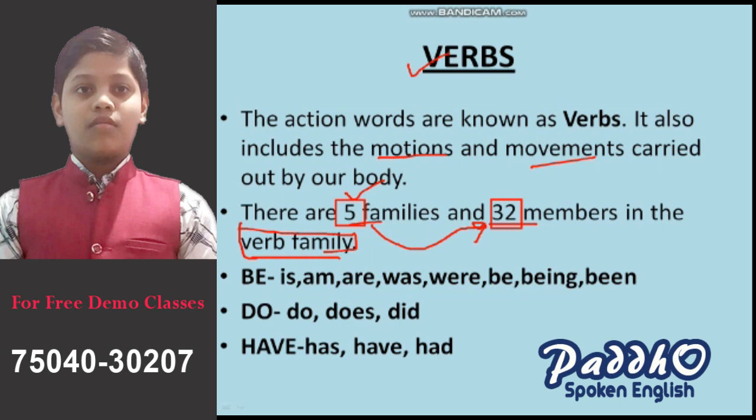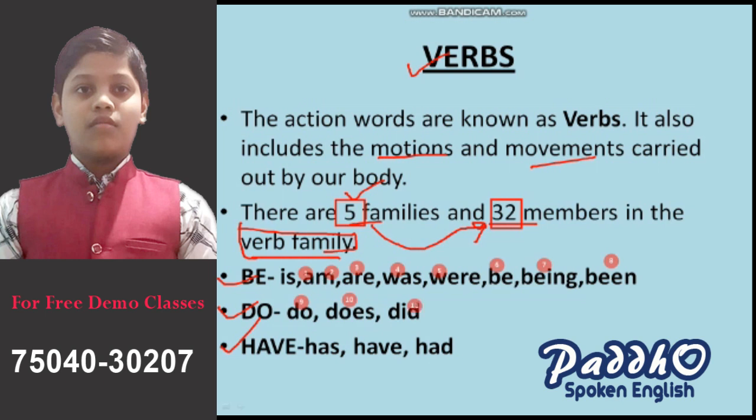So now what are the 5 families? The families are be, do, have. These are the 3 basic verb families which we know. Be includes is, am, are, was, were, be, been, being. And also the do verb consists of do, does, did.